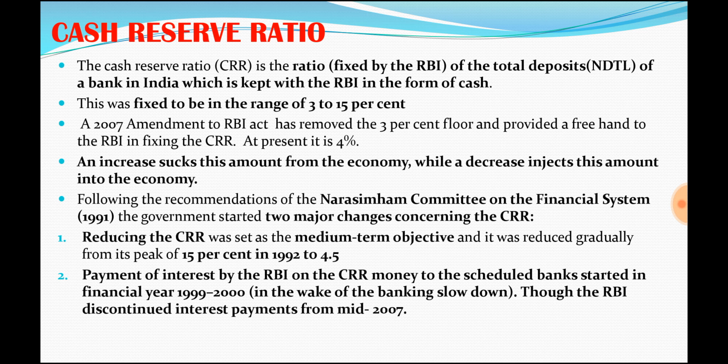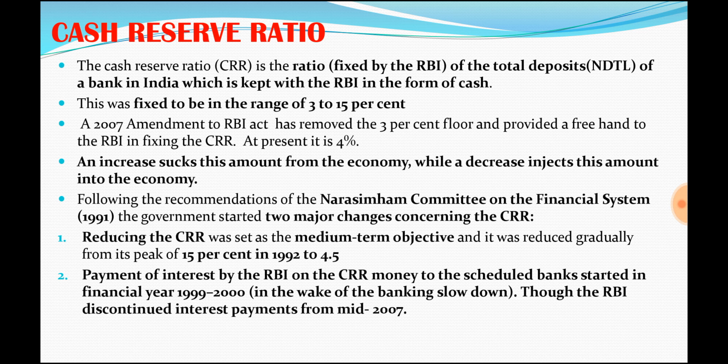The Narasimhan Committee also recommended something. At present, the 3% amount that banks store in the RBI as cash reserve ratio does not receive any interest. But the Narasimhan Committee in 1992 felt that banks should get some interest on this amount, so it recommended giving some interest.